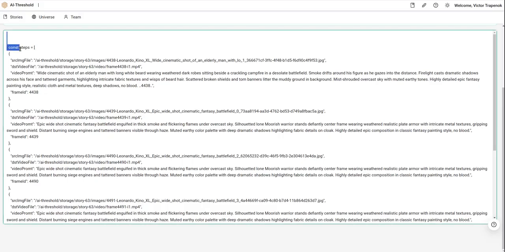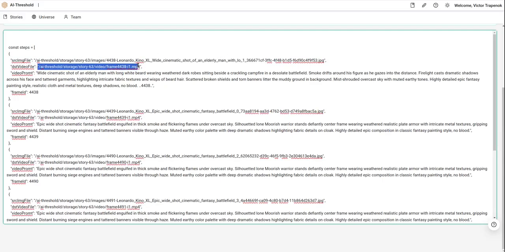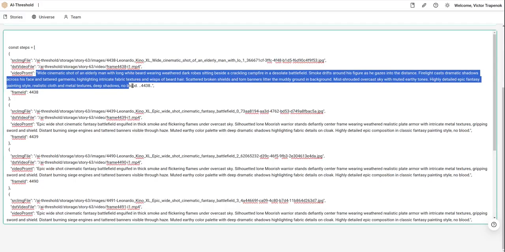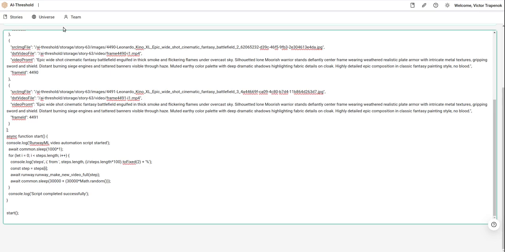I get a script. It's a robot.js script. It provides the path to the file, the path where I should download the resulting video, the prompt that should be typed inside the UI, the frame ID, and so on.